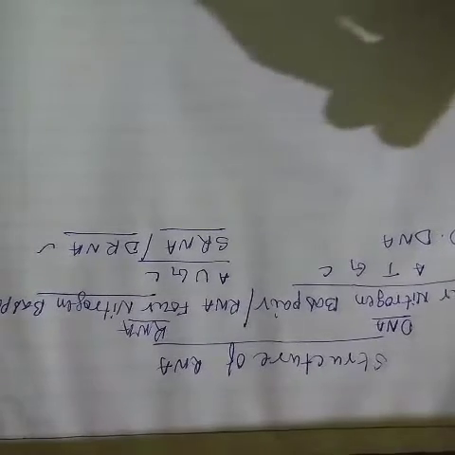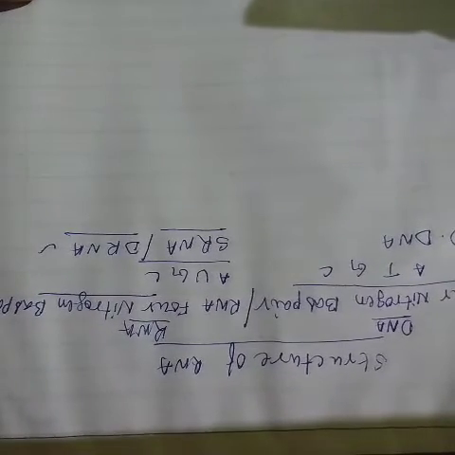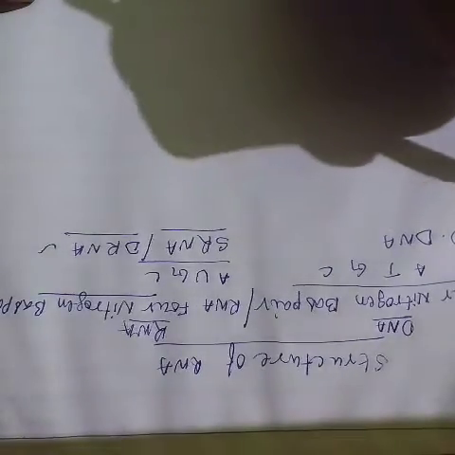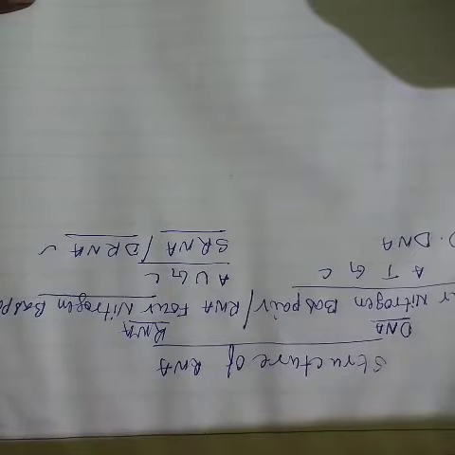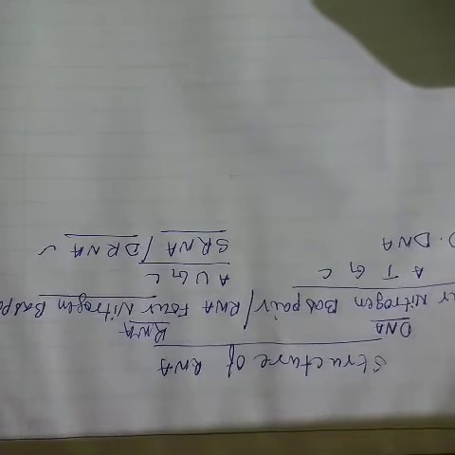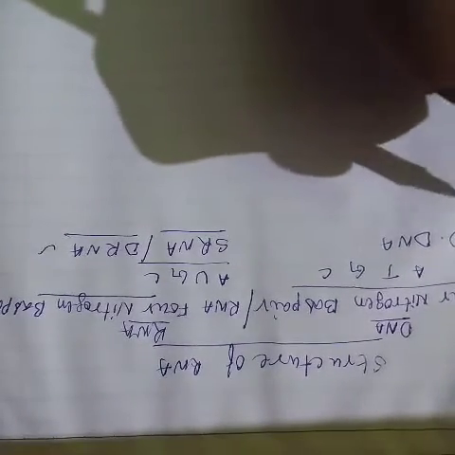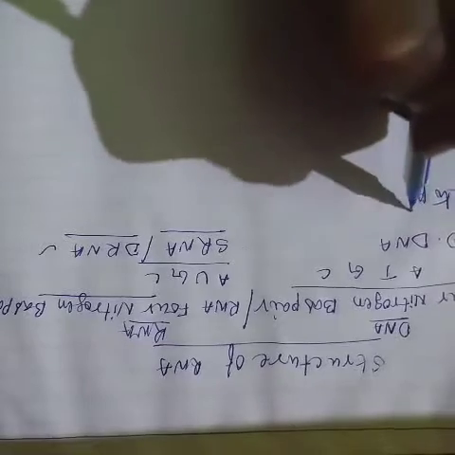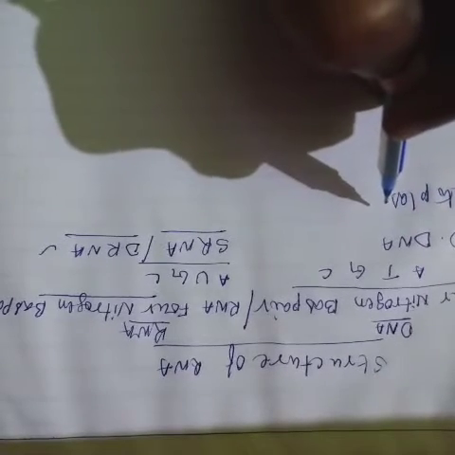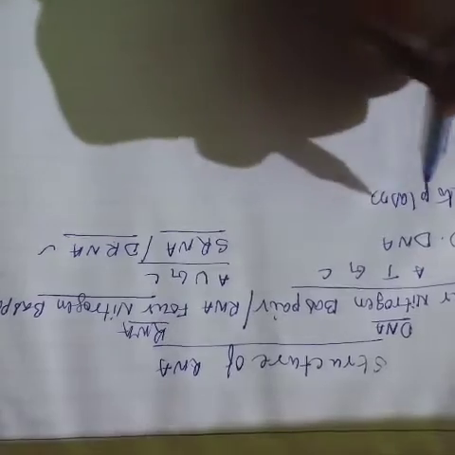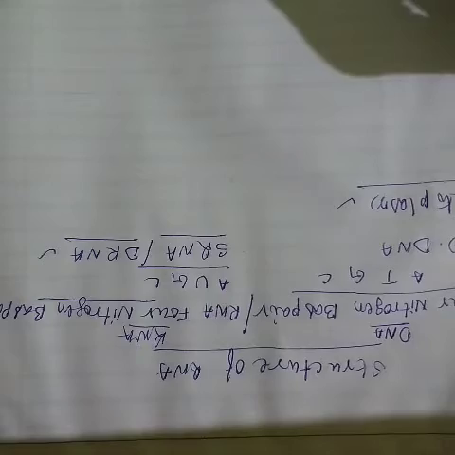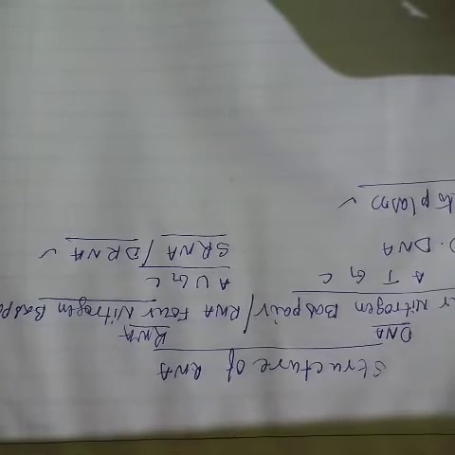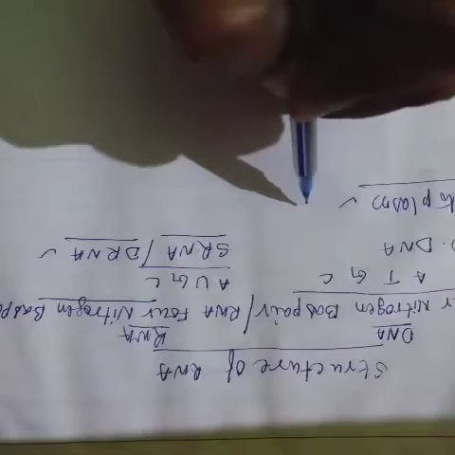So RNA is one of the nucleic acids. Point number 1: one of the nucleic acids. RNA means ribonucleic acid. It is found predominantly in the cytoplasm. Keep it in your mind. RNA is predominantly found in the cytoplasm and is mostly single stranded.